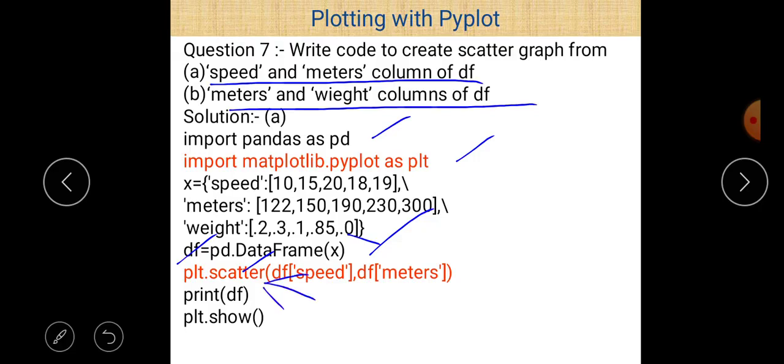After that, put the name of the method, that is scatter in this case, and we have to draw a scatter chart between speed and meter. So speed and meter are the names of the columns. So just write first of all the name of the data frame, that is df, and within a square bracket write the name of the column, that is speed, and comma, again the name of the data frame, and within a square bracket the name of the column, that is meter. So if you write plt.scatter(df['speed'], df['meters']), then a scatter chart is drawn between the speed and the meter.